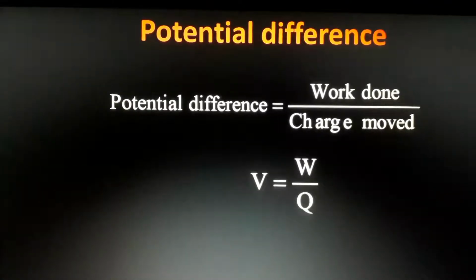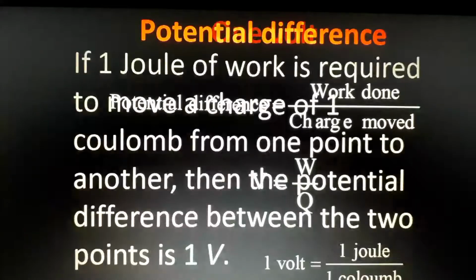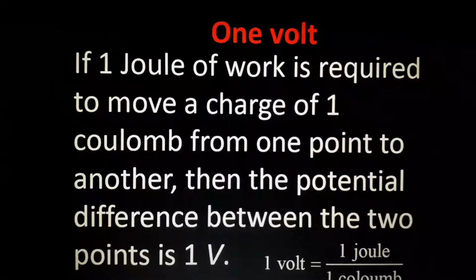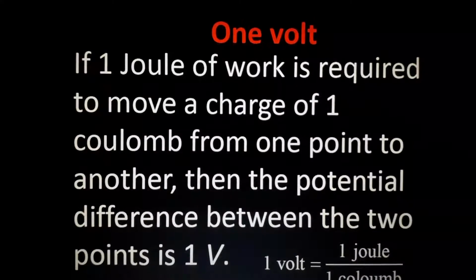I is equal to Q by t, Coulomb per second, C by S, isn't it? Yes. What is W? What is the standard unit of W, or work done? It is called Joule. Joule. Last year you studied. What is the standard unit of charge? It is Coulomb.